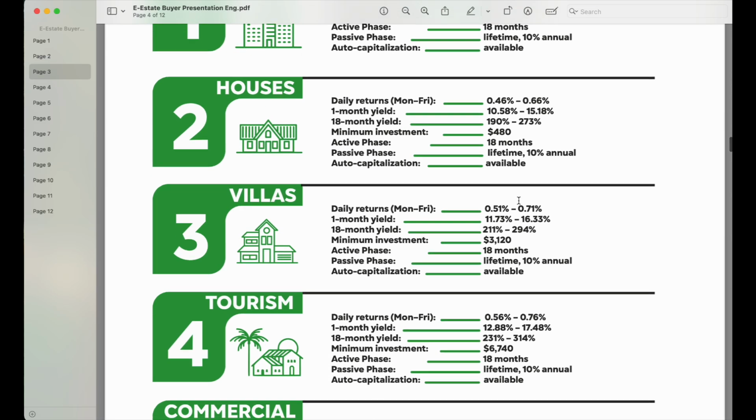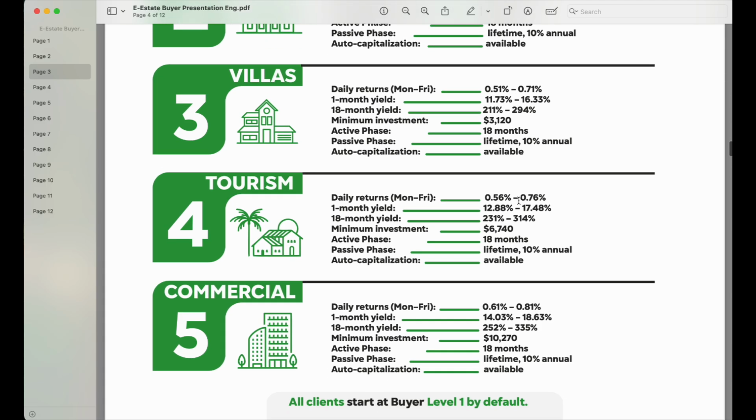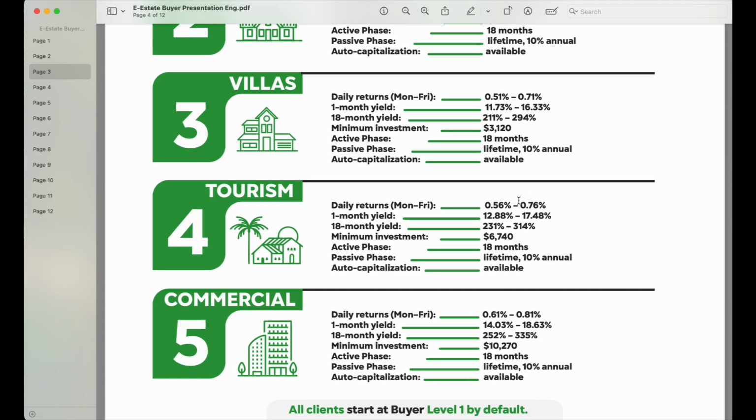And then if you go into the villas and get a fraction of the villa, you will notice that the minimum to start is $3,120, and you will earn between 0.51% to 0.71% on a daily basis between Monday and Friday, guys. This is great for people that are looking for huge income coming daily into their pocket.